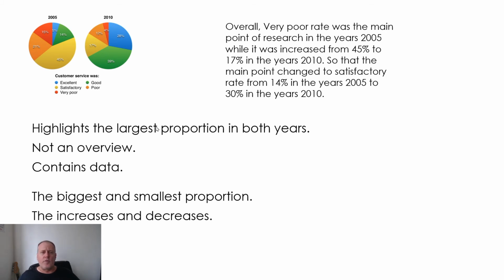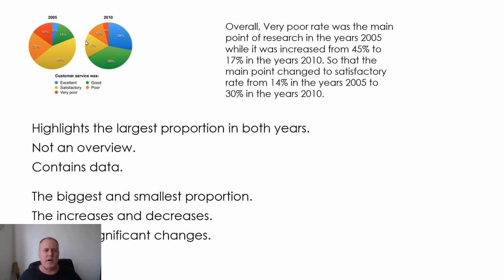Other things to look for are increases and decreases. All of these increase or they decrease. So we can break these into 2 different categories, which makes it easier to have 2 body paragraphs. We can talk about the increases and then the decreases, and that's a benefit for later. But we could also mention this in general terms in the overview.